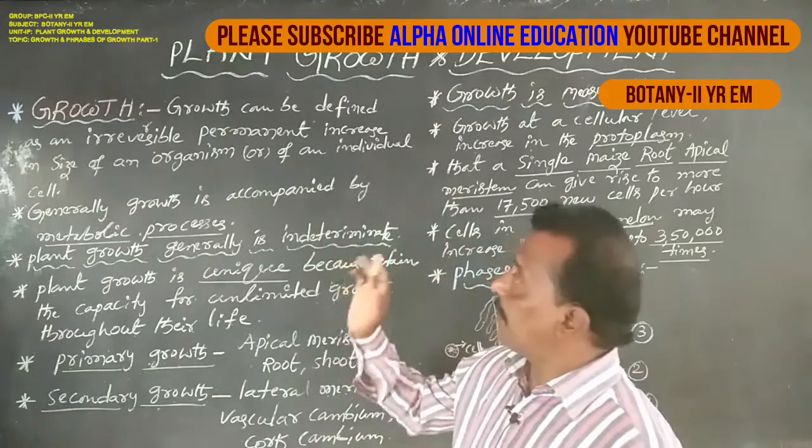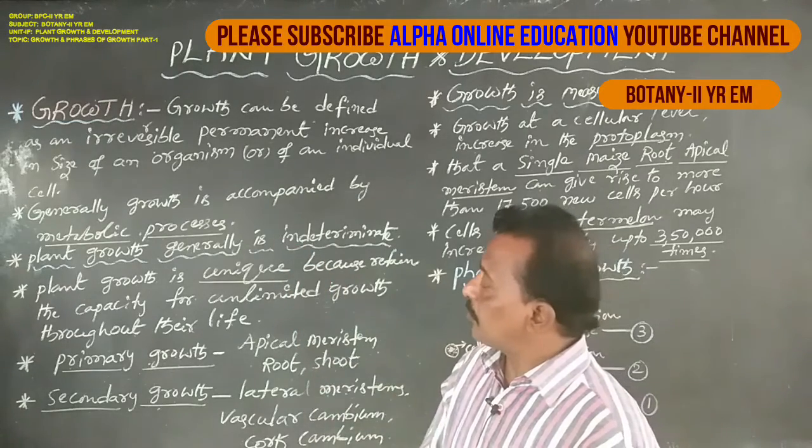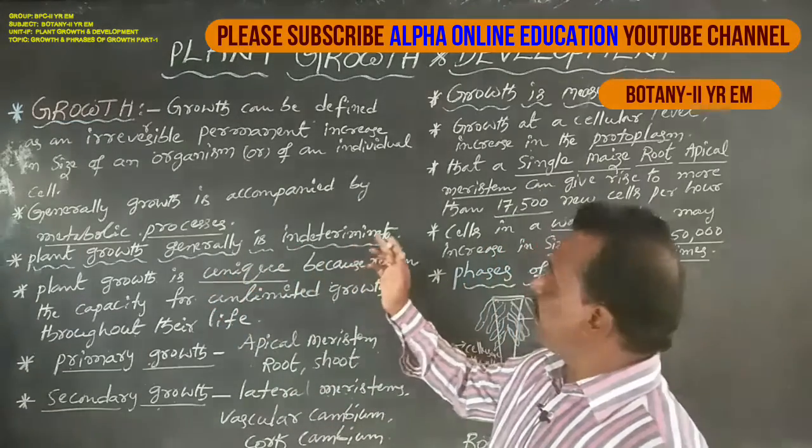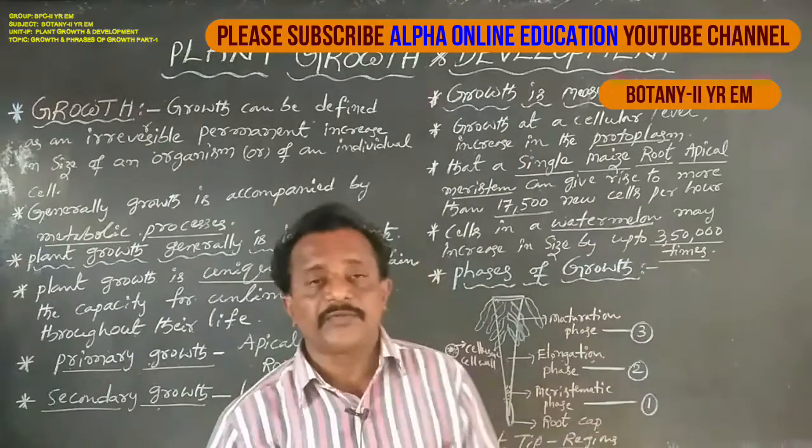So this is about the meaning of growth and the characteristic features of growth: plant growth is generally indeterminate, growth is measurable, and growth has phases.